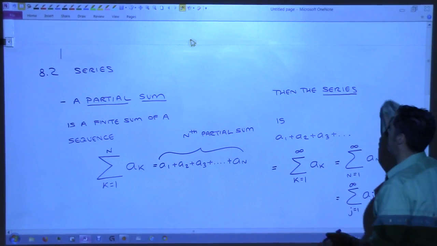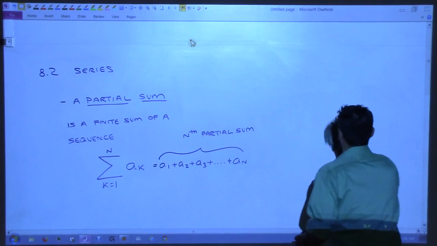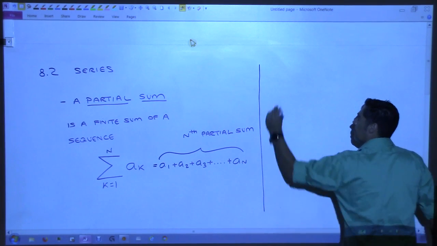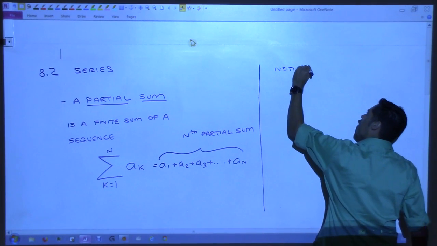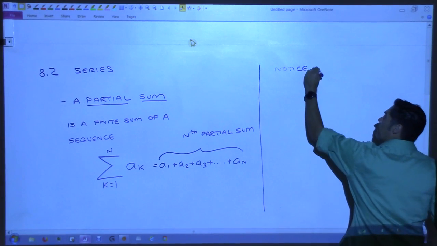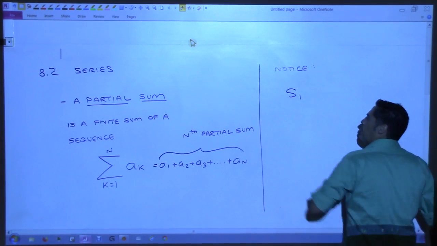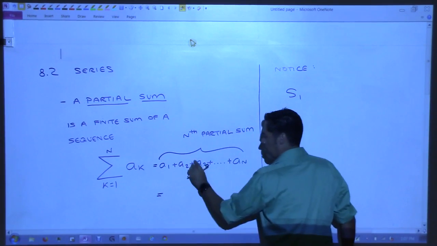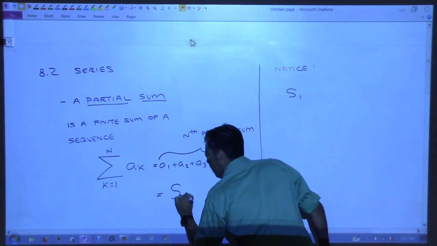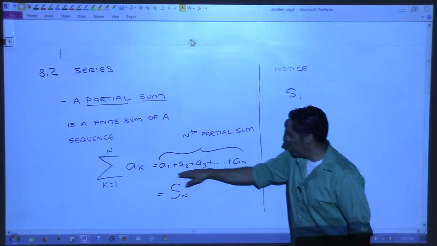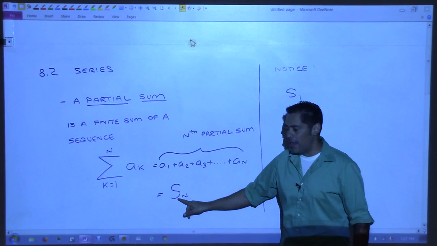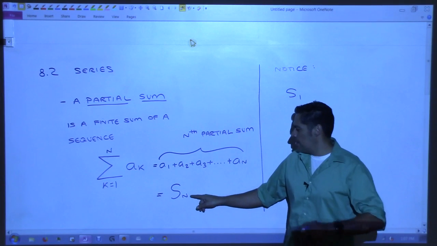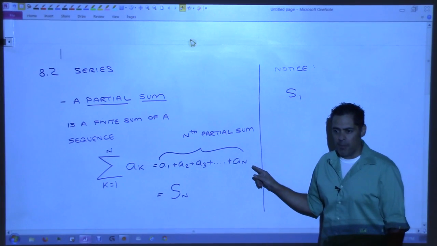Now, I want you to notice something. Oh, I'm sorry, I forgot to write down what this is also equal to. This is what we call S of n. This nth partial sum is this, but we will represent it with a capital S subscript n. So when you see capital S subscript n, that means you're going to take the first n terms of a sequence and add them up, right?